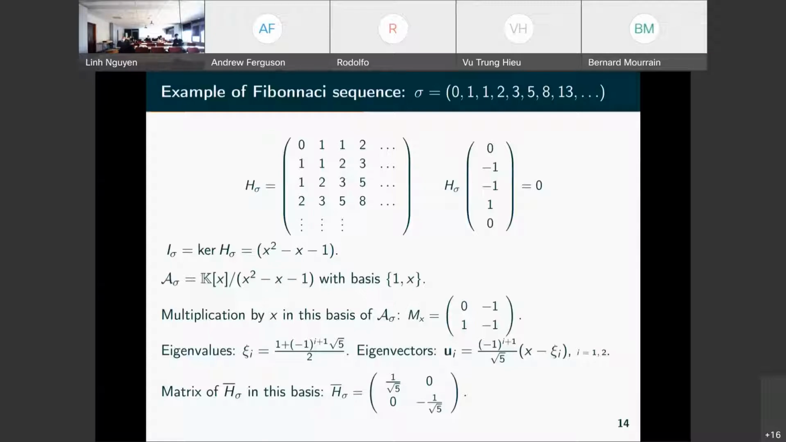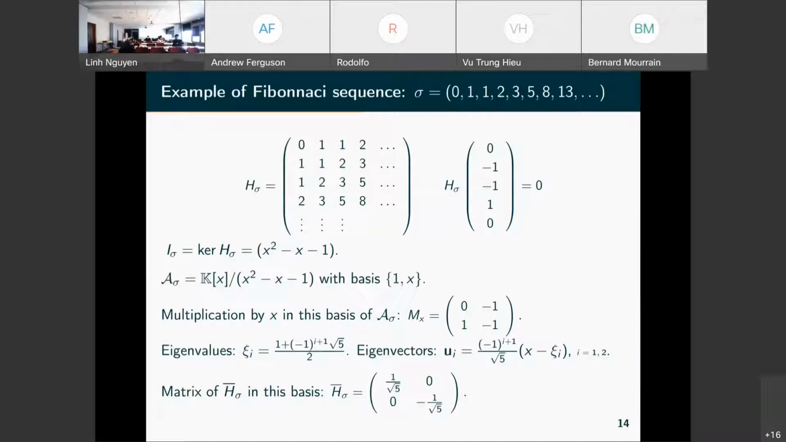You can check for the columns. So in terms of polynomials, because we have monomials indexing the columns, this means that the kernel is the ideal generated by x squared minus x minus 1, the polynomial whose coefficients are -1, -1, 1 in the basis 1, x.